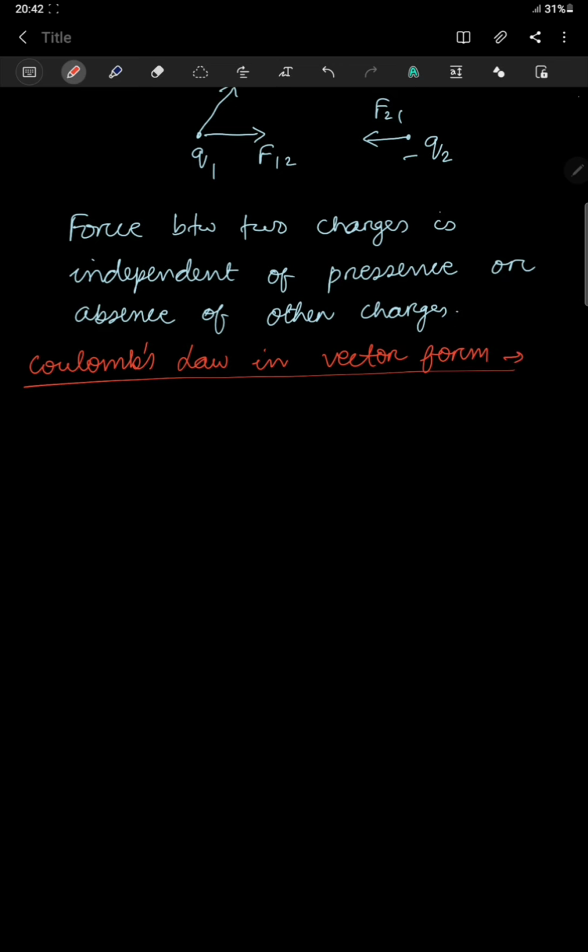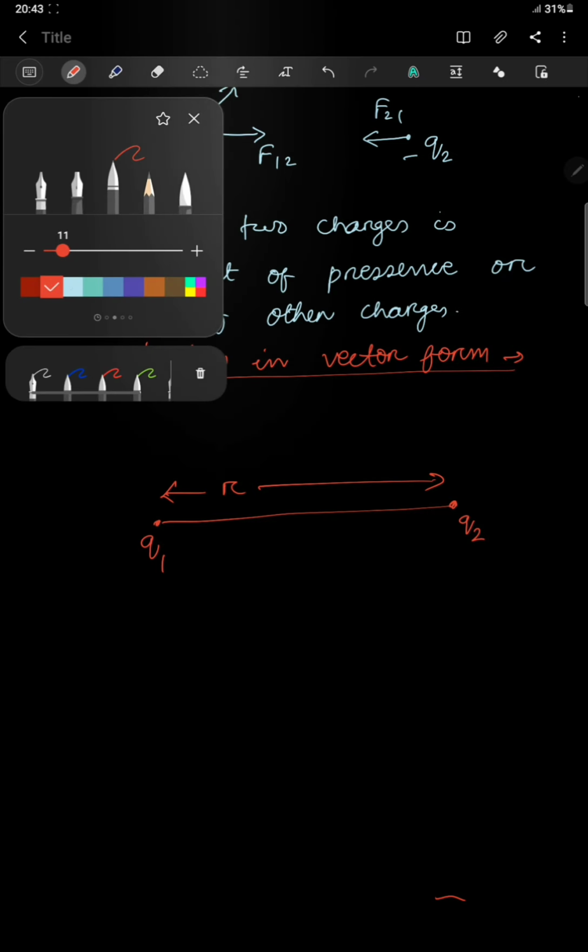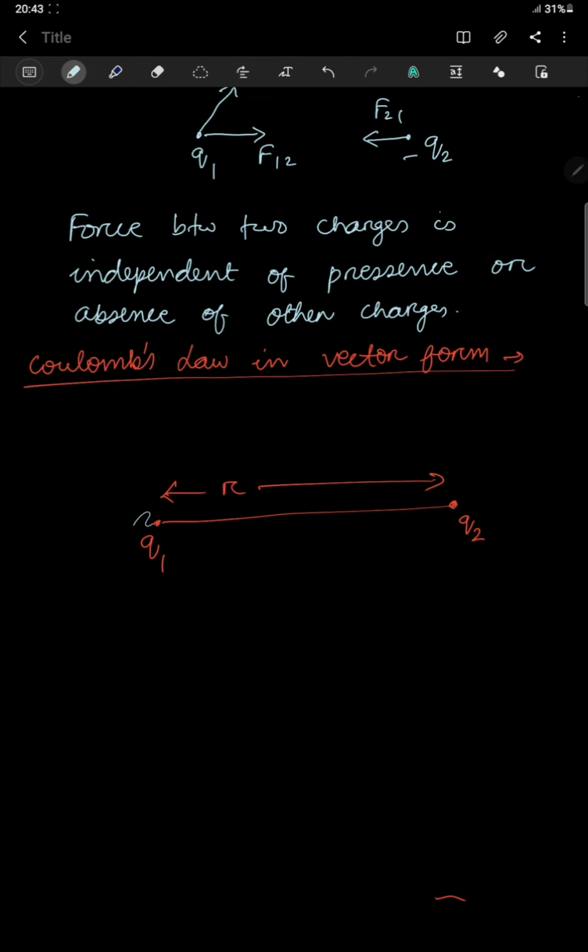right? So for this, what we'll do, we'll take two charges, Q1, another charge Q2, which is situated at a distance r. Okay, now we'll see what all forces are going to fall on it. On Q1, the force will be in this direction, F12, and on Q2 it will be F21 in this direction. Okay, then this radius vector R12 cap will be along this direction, and R21 cap will be along this direction.